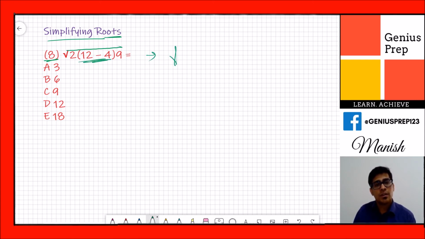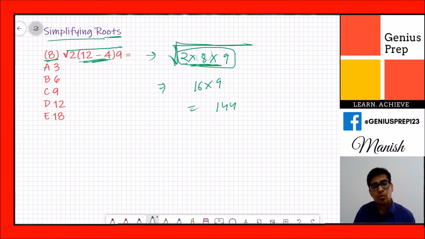Parenthesis. So we can say 2 cross parenthesis is 8 cross 9, because if we had separate roots for all of them, then we would solve the roots first, but because we have a root for the whole equation, we'll solve this thing first. So what will come? 2 cross 8 is 16 cross 9, which is equal to 144. So root of 144 is 12.